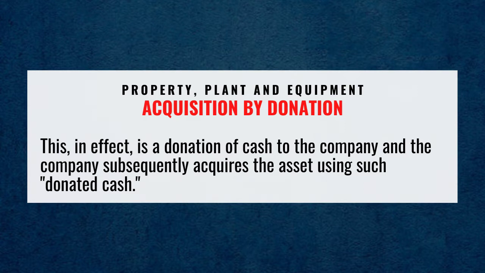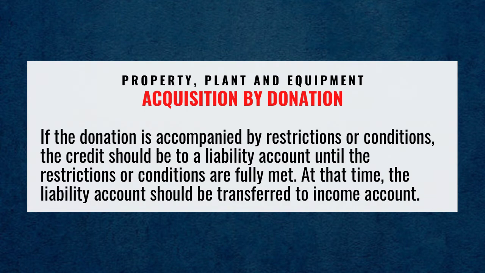This, in effect, is a donation of cash to the company, and the company subsequently acquires the asset using such donated cash. If the donation is accompanied by restrictions or conditions, the credit should be to a liability account until the restrictions or conditions are fully met. At that time, the liability account should be transferred to income account.